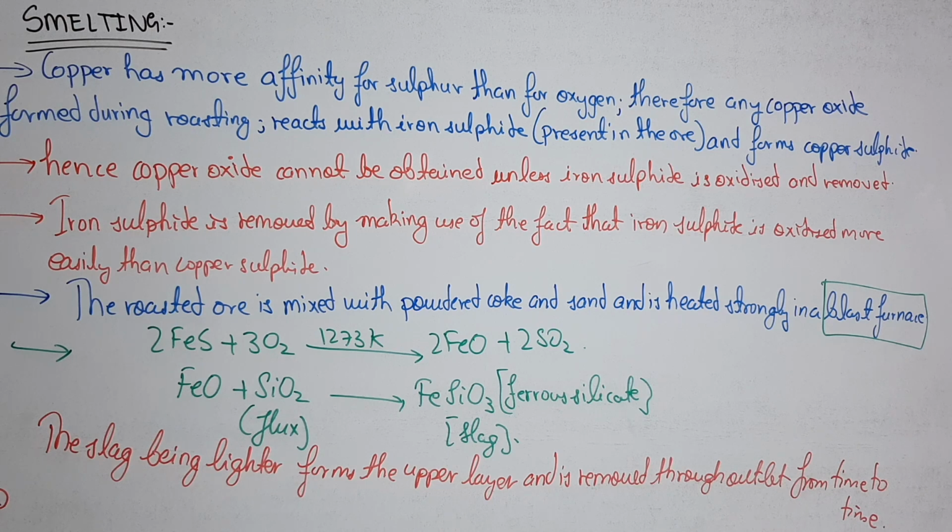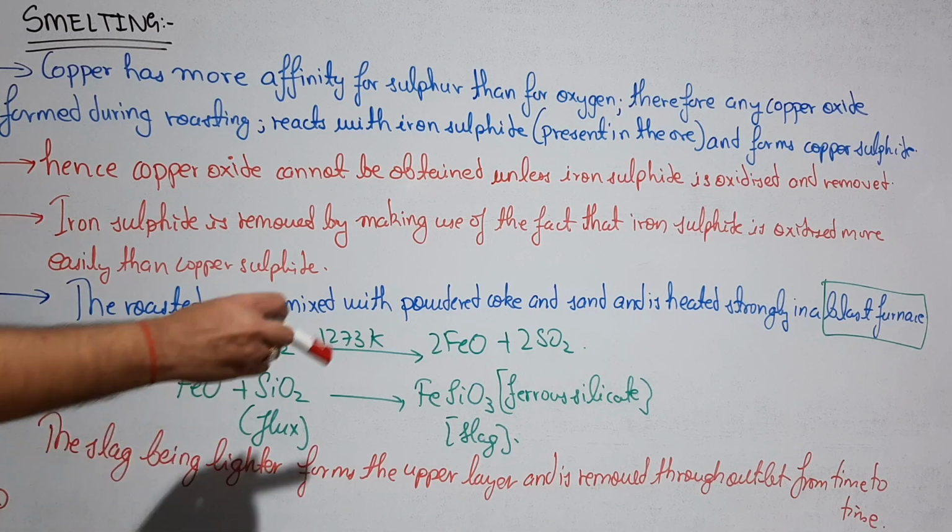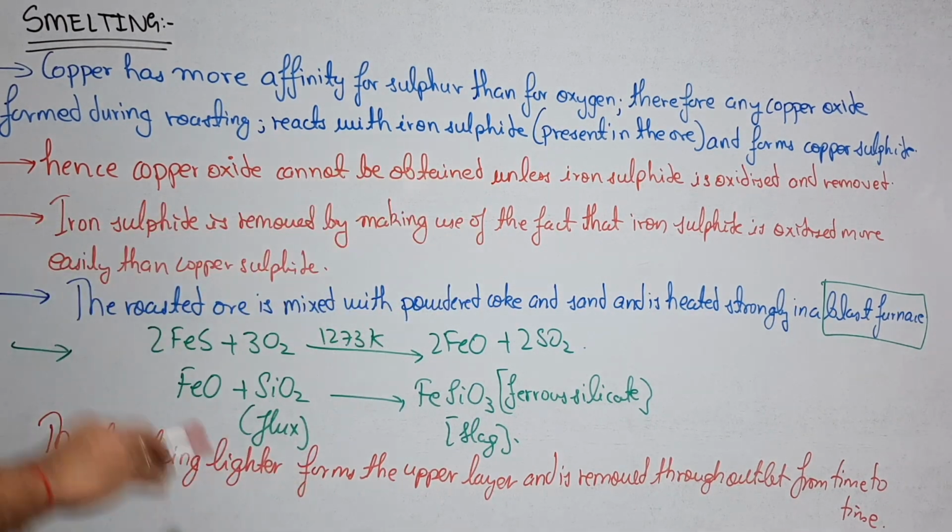Now iron sulfide has an important property when compared to copper sulfide: iron sulfide is more easily oxidized as compared to copper sulfide. So using this fact we can easily remove it.